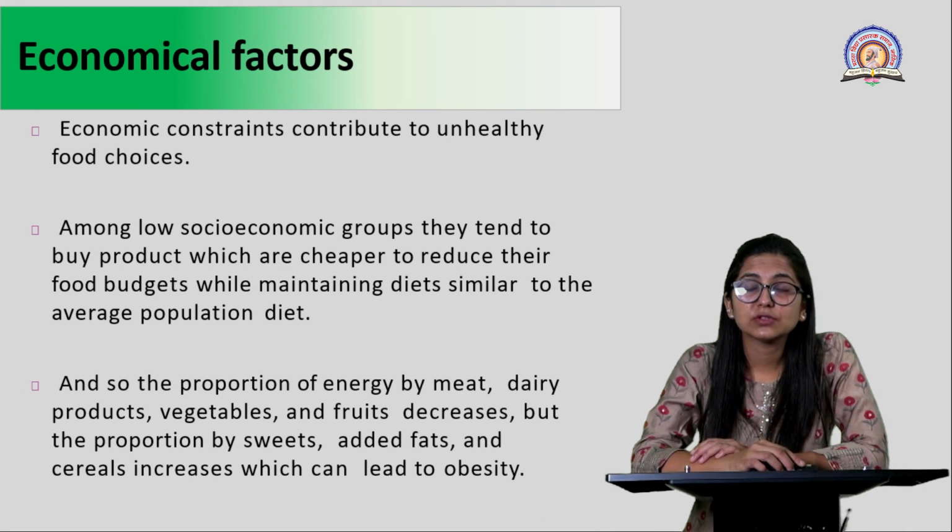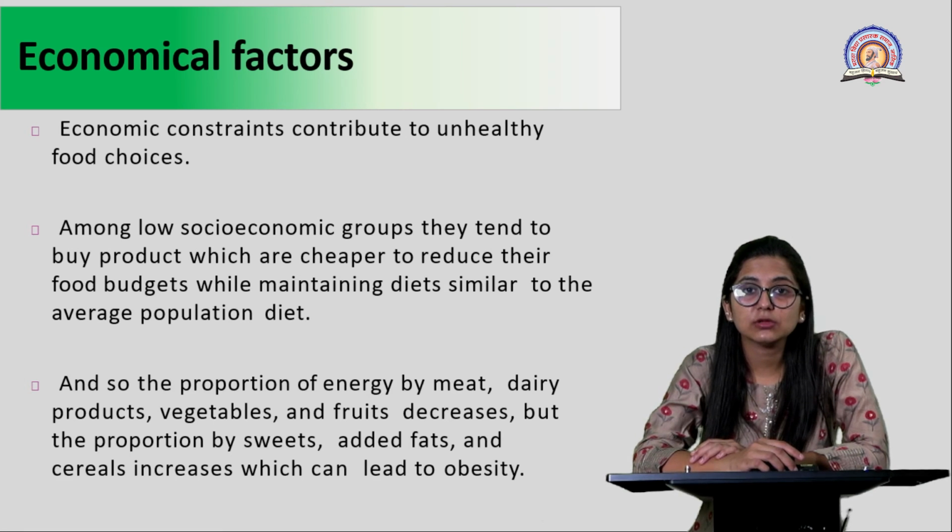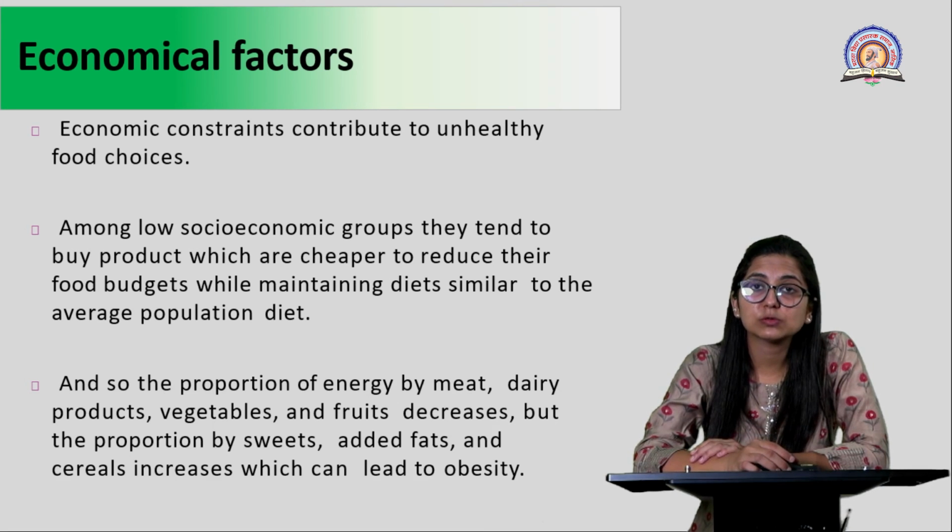The last factor which we need to consider is the economic factors. Now, economic constraints obviously contribute to unhealthy food choices. In this case, we are mainly talking about those people who belong to a very low socio-economic group, or people who live below the poverty line. Now they tend to buy products which are cheaper to reduce their food budget.